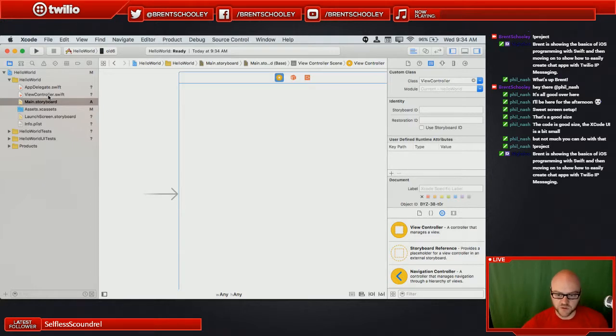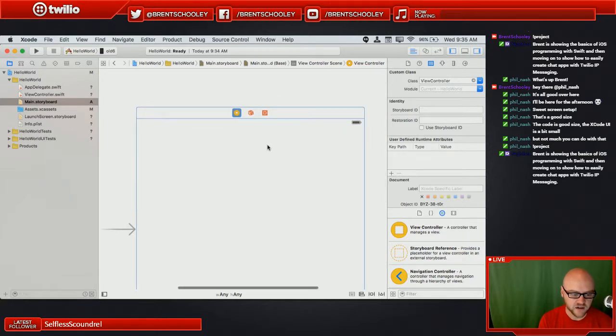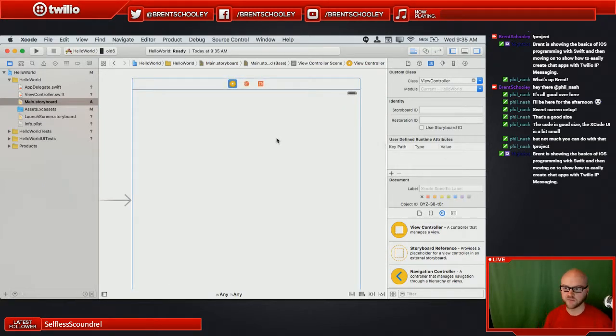So viewcontroller.swift, that's basically, if you've come from a C# background or .NET background, you can think of this as the code behind. It's kind of parallel, but this is essentially a graphical instance. It's not even like a UI file that gets generated from code.